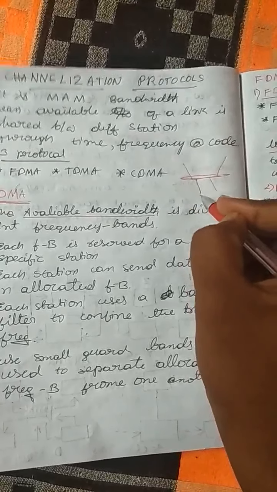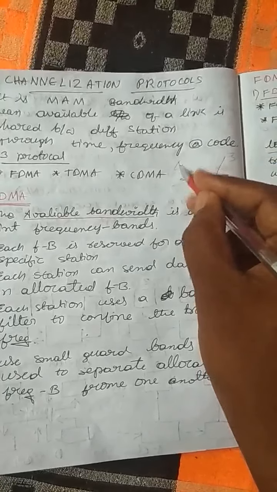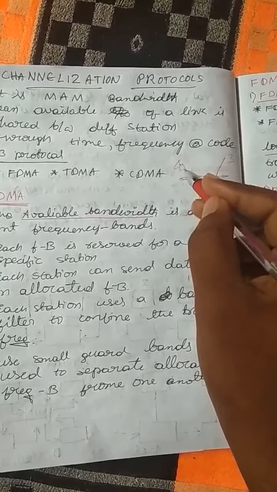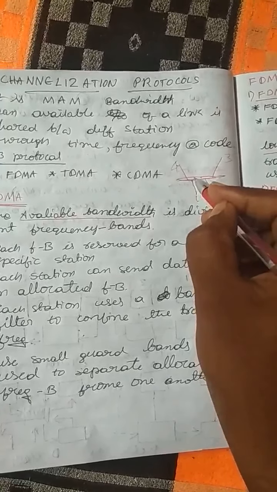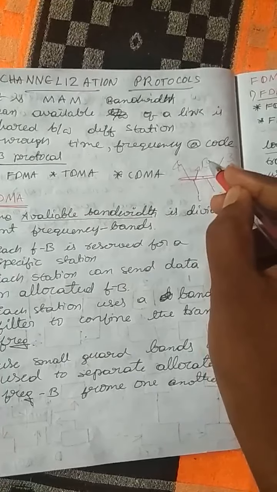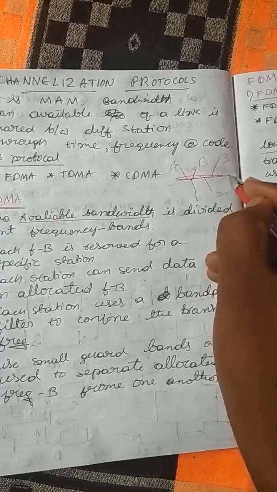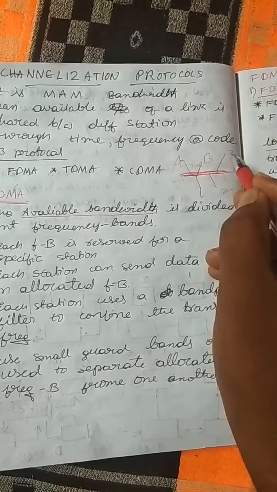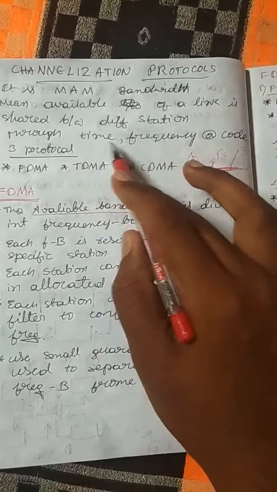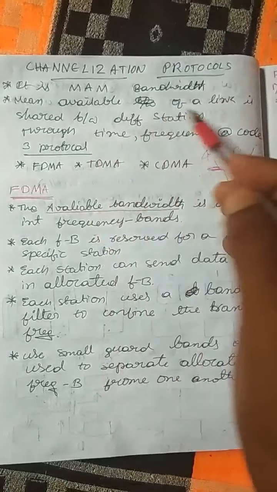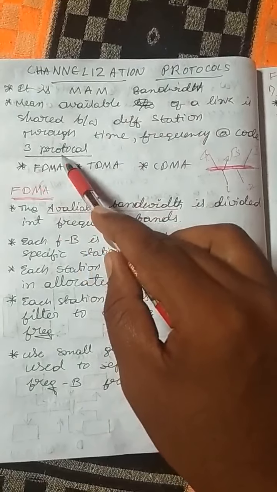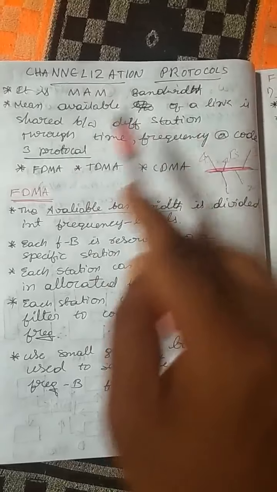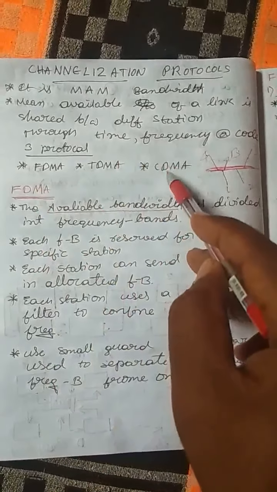Suppose this is the media, and there are 4 stations, 1 2 3 4. These 4 stations are going to share the bandwidth of the media. This bandwidth of the media is shared by these 4 stations through time, frequency and code. So there are 3 types of protocol used in channelization protocol: FDMA, TDMA, CDMA.